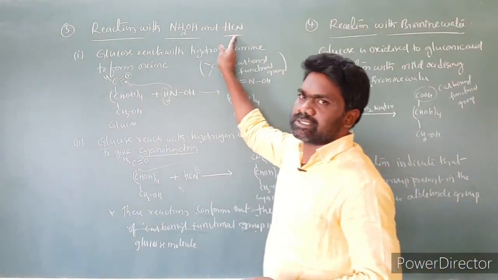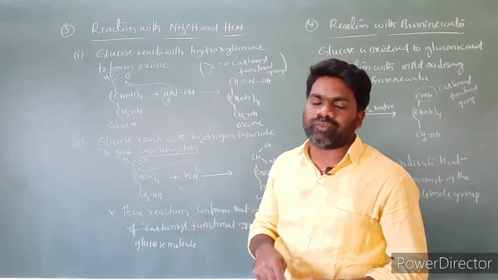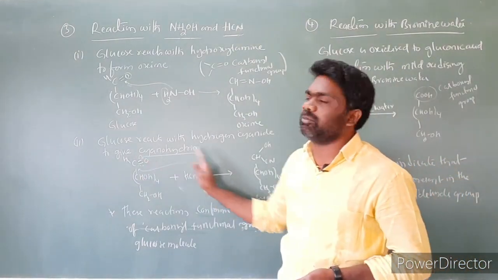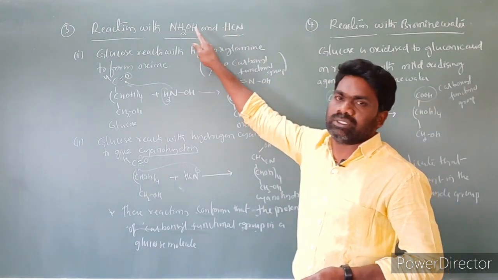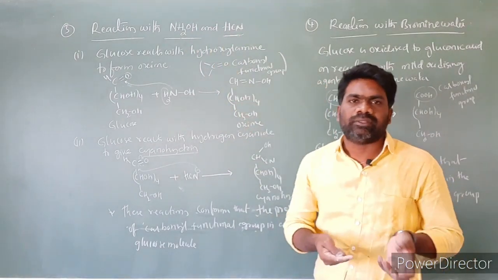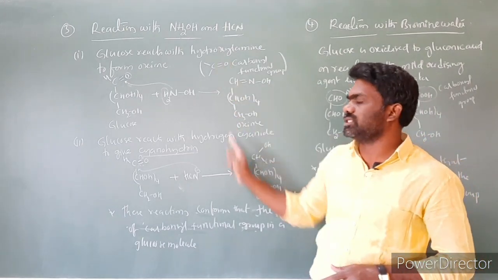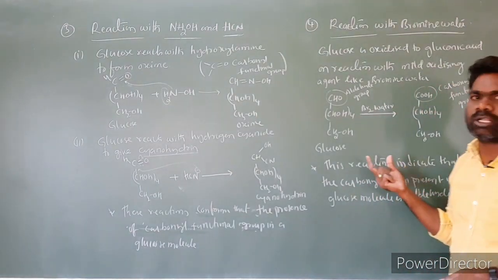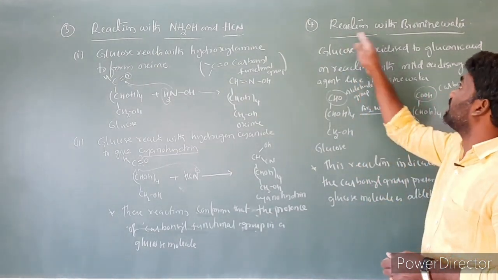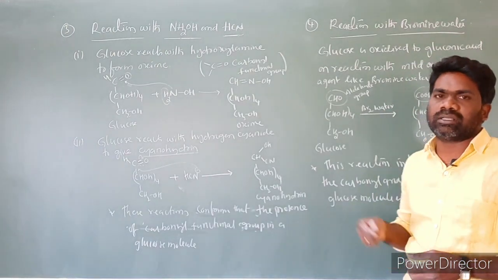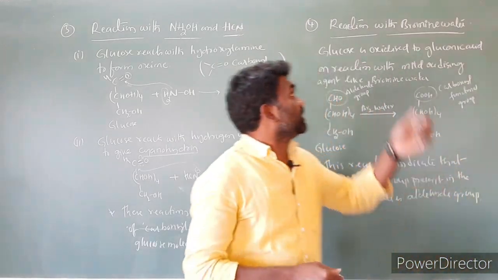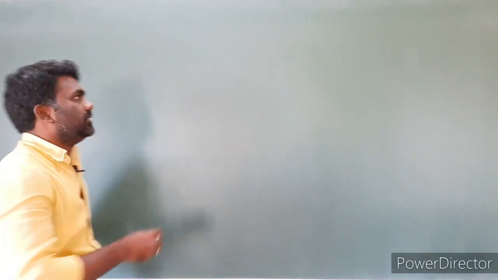So based on the reactions with NH2OH and HCN, what we confirmed is that there is a carbonyl functional group present in the glucose molecule. What that carbonyl group is cannot be confirmed by NH2OH and HCN; these two reactions give only the information about whether a carbonyl group is present or not. Based on this reaction with bromine water, that carbonyl group is nothing but an aldehydic functional group. So this is reaction number 4. Next, reaction with acetic anhydride. This is the fifth one.